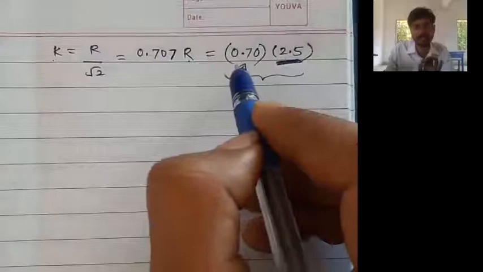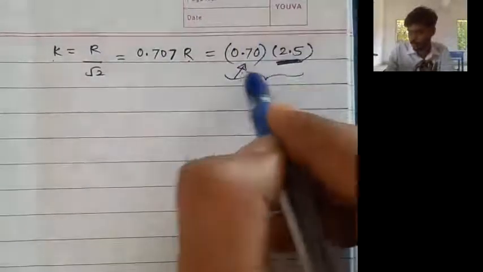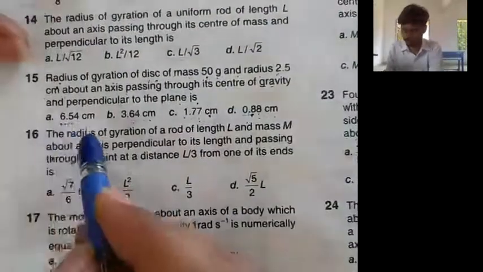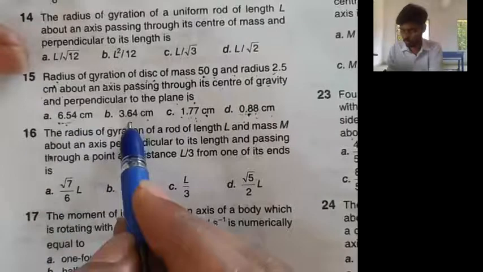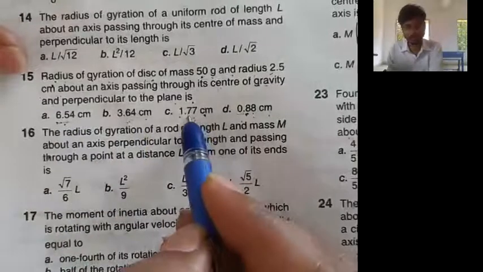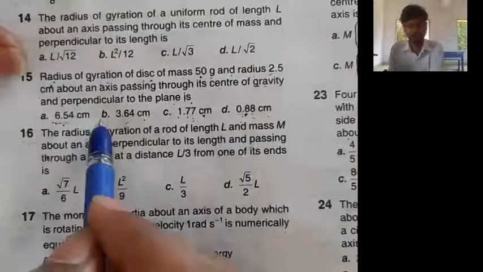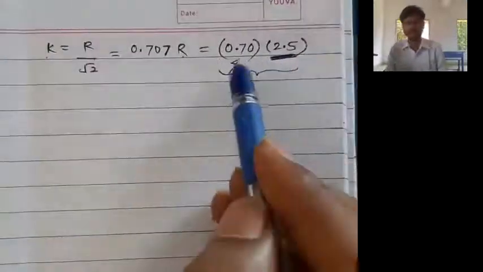2.5 is multiplied by a value less than 1. So the final value is going to be less than 2.5. So what is the option? Less than 2.5. So option 1 is wrong. Option 2 is also wrong. Option 3 can be the correct answer. Option 4 can be the correct answer. Okay, but option 1 and 2 you can eliminate because answer is going to be less than 2.5.